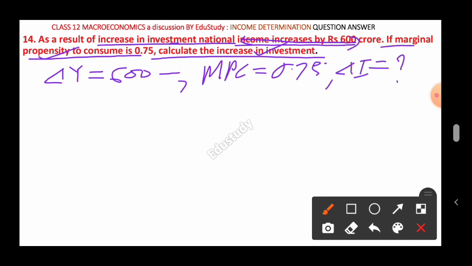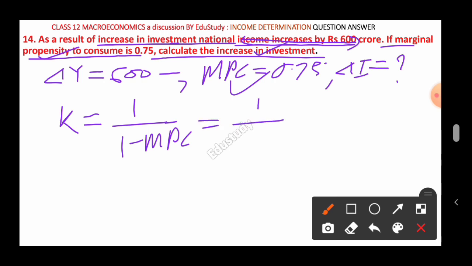So you can write, we know that multiplier K equal to 1 by 1 minus MPC. Here first of all you have to take the MPC, from it you have to find the K. And what is the K? Here 1 by 1 minus MPC means 1 minus 0.75.